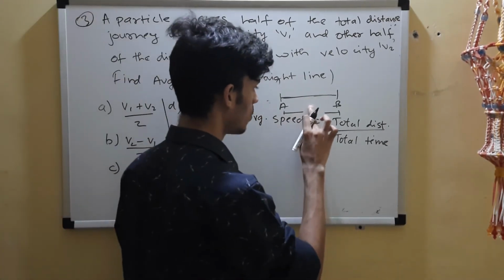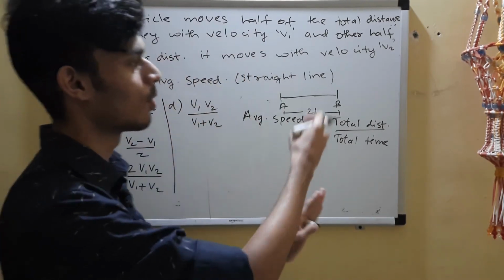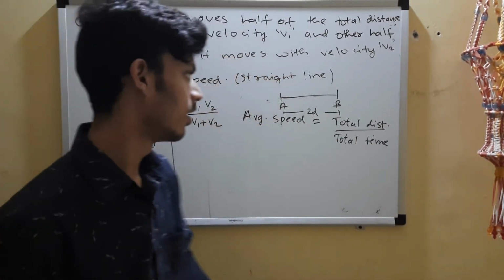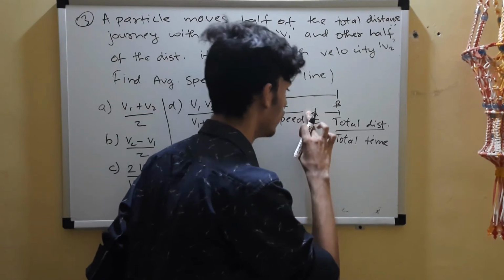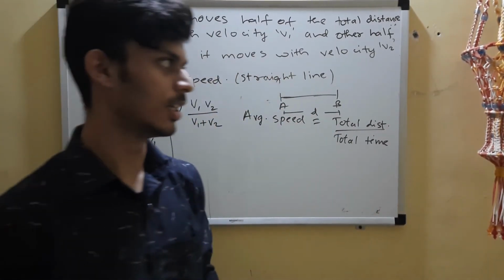You can also choose 2d. It will be a wise choice because you are going to break it into half. But if it's not comfortable for you, let's do it with d. Suppose the total distance of the journey is d.